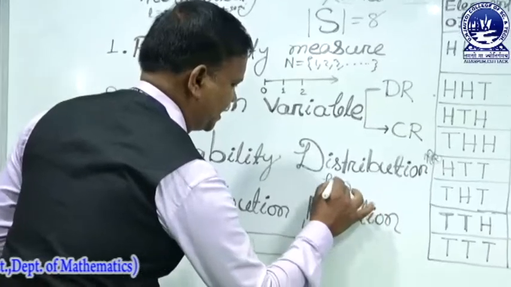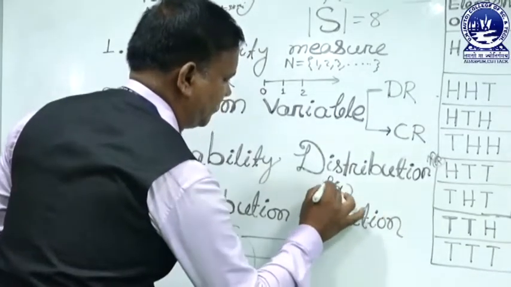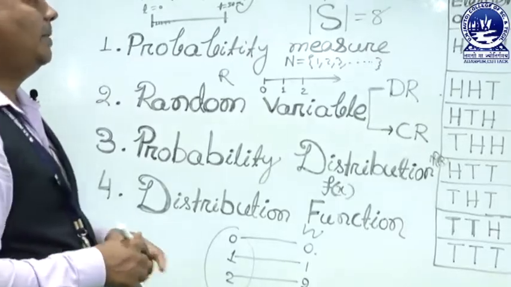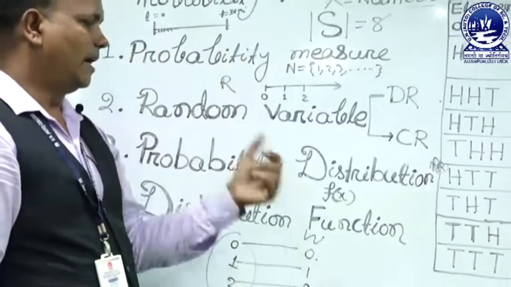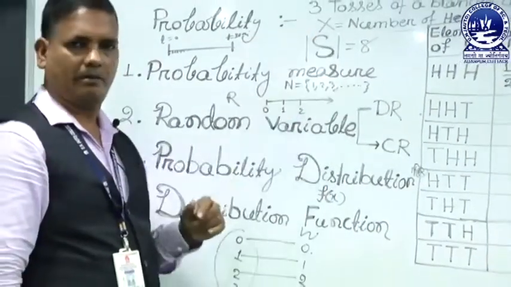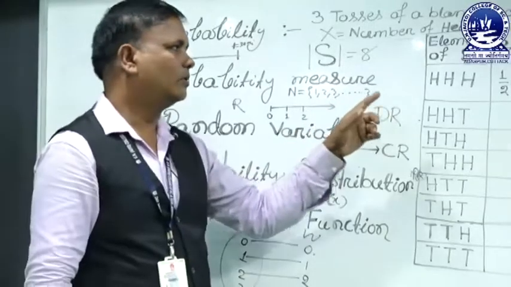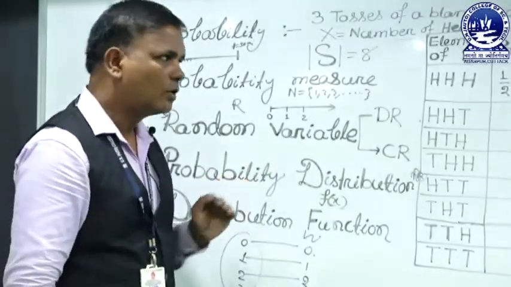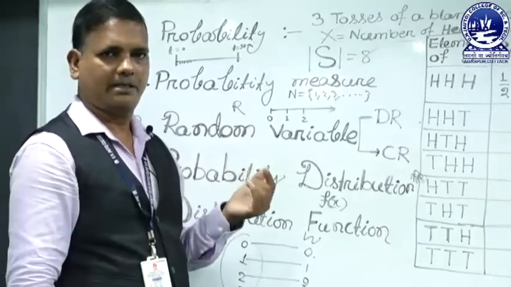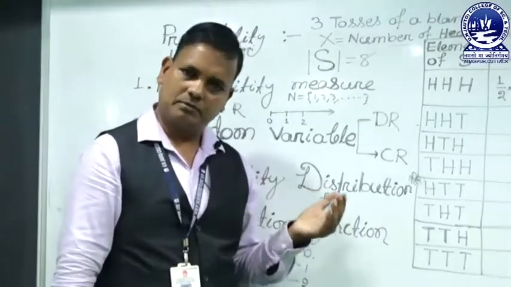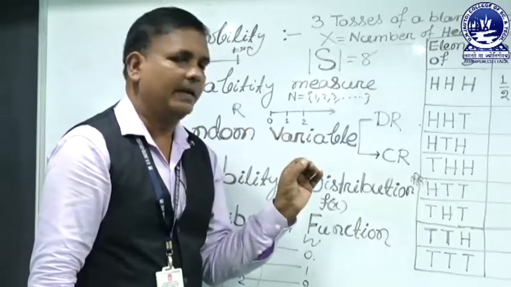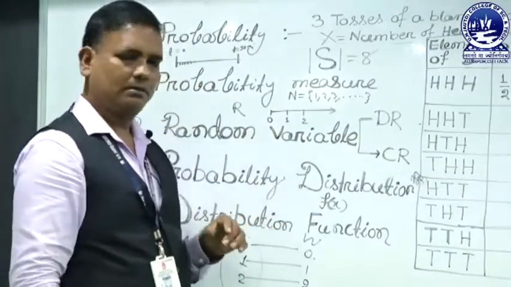Here X is the random variable and small x is an element of the random variable. In this example, 0, 1, 2, 3 are the elements and the total set is the random variable, the number of heads. The number of heads may be 0, 1, 2 or 3. This is the random variable, but each element is taken as small x.